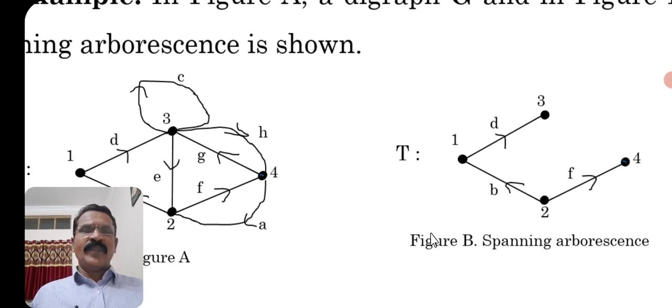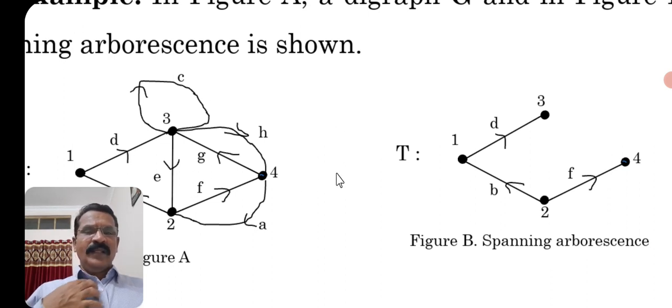So it's very clear. In a connected balanced digraph G with n vertices and m edges, there is an Euler line W containing the edges E1, E2, E3, E4, up to Em, which starts and ends at the vertex V. Say 2 is the vertex which starts and ends, instead of V, in particular it is 2. Among the m edges in W, there are n-1 edges that enter each of the n-1 vertices other than V, for the first time.